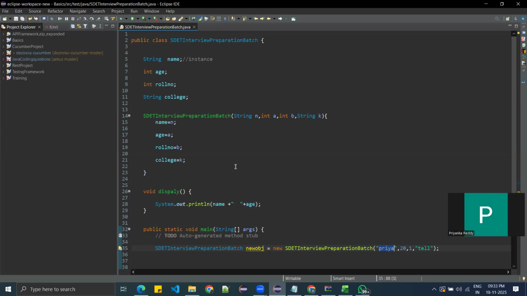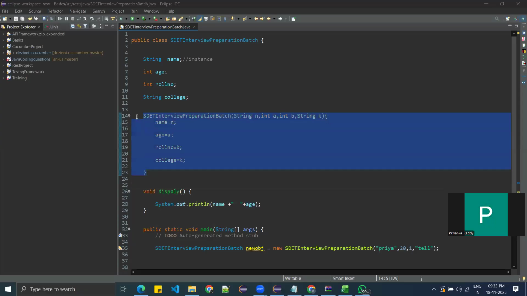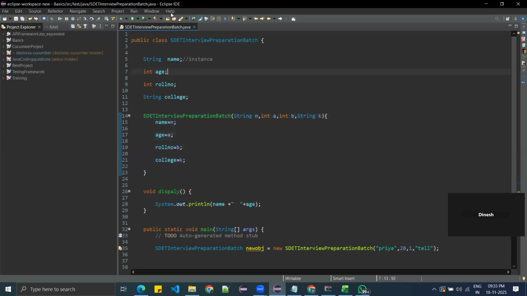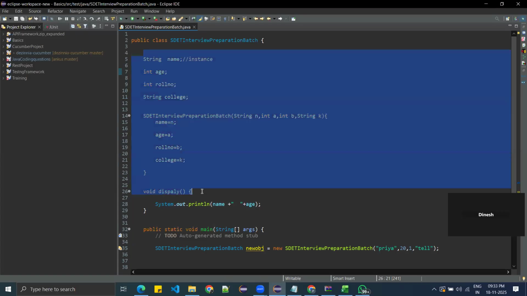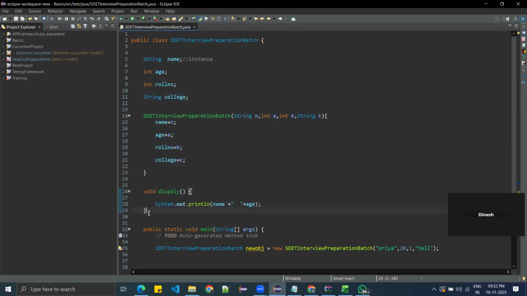So people will tell that constructor should not take a return type. Okay, so this is clear. Yes, Priyanka. Yeah, Dinesh, it's clear. Okay, raise your hands if you're not clear, guys. Kindly raise your hands. Okay, thank you. So this has been clear. Now let's take one more thing.